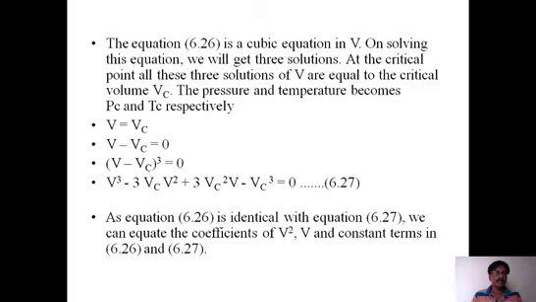So we take V is equal to Vc at the critical point, that means V minus Vc is equal to 0. Just cube it: V minus Vc whole cube is equal to 0. Then we apply the A minus B whole cube formula. There we get V cube minus 3Vc V square plus 3Vc square V minus Vc cube is equal to 0. Now we compare this equation with the previous equation.